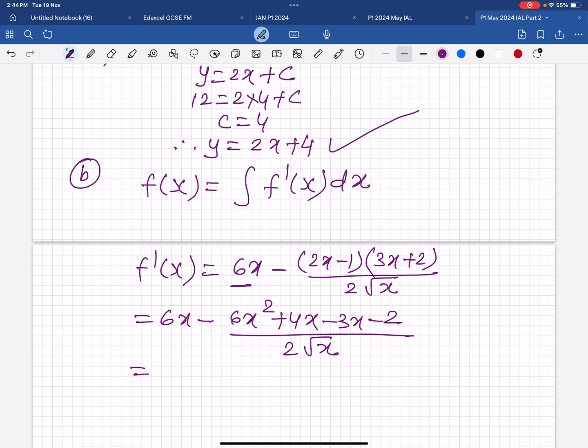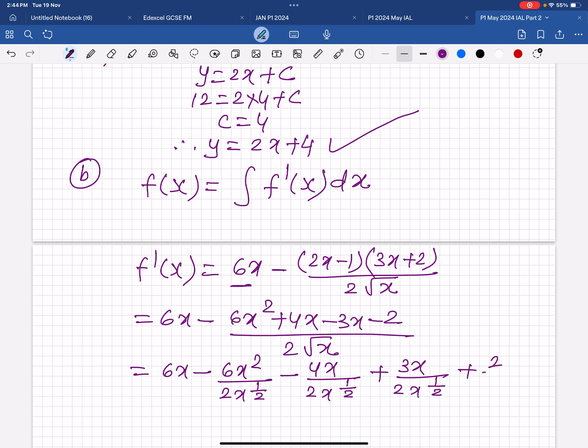Simplify first, means open the bracket. So this is 6x minus 2x half minus 4x over, plus x half.